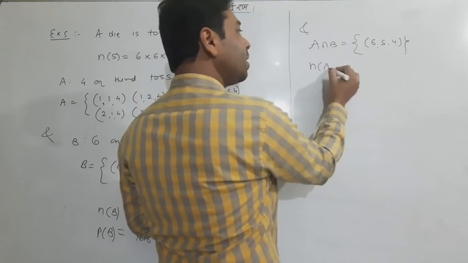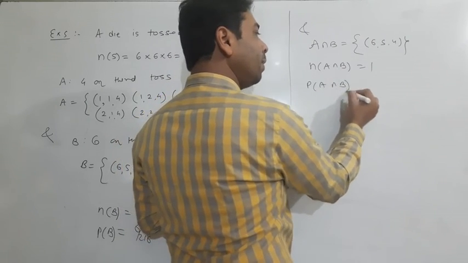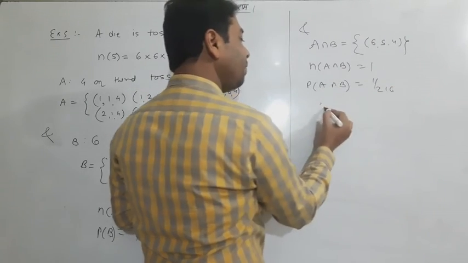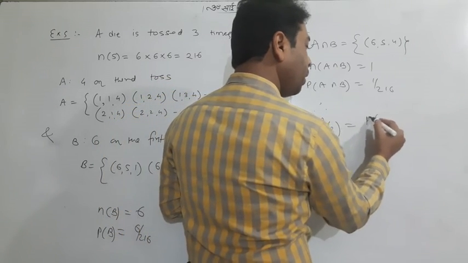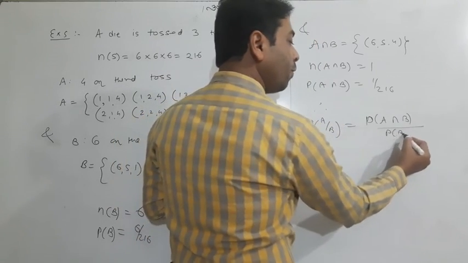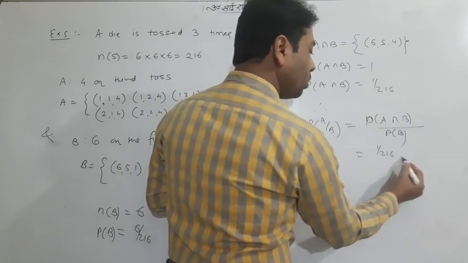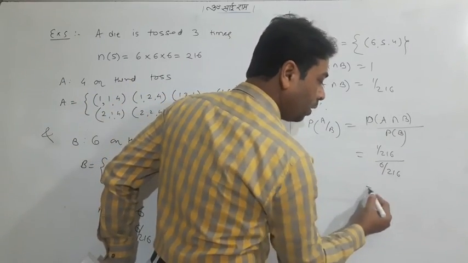So n of A intersection B will be only 1. So probability of A intersection B will be 1 by 216. Lastly we have to find P of A upon B. Therefore, using the formula, 1 by 216 upon 6 by 216. So your answer is only 1 by 6.